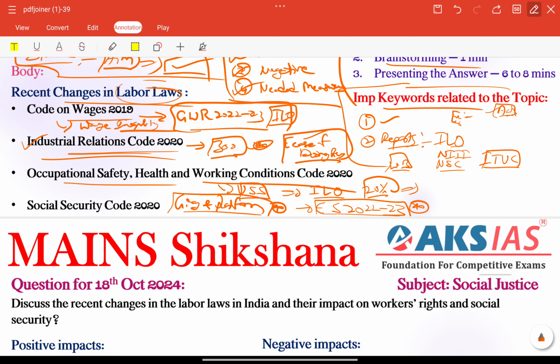These types of points especially need to be included here and there, because we are not only writing points, we are doing the justification part here, right? So with this we can expect more marks compared to others, right?